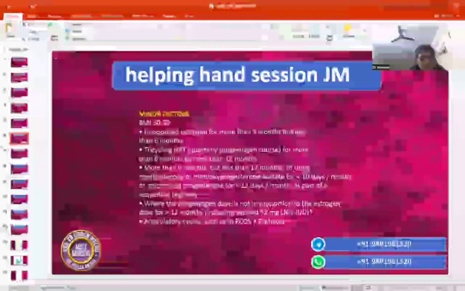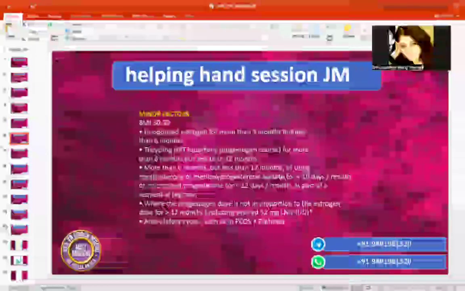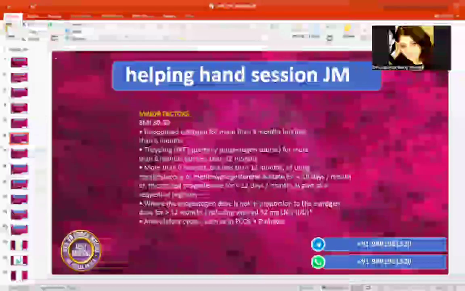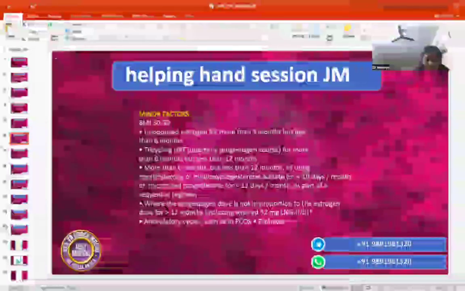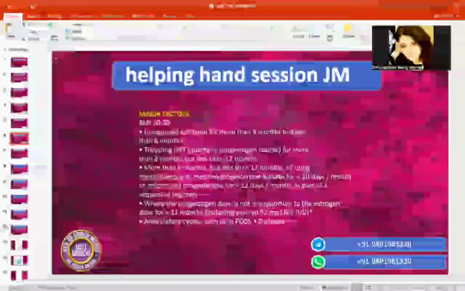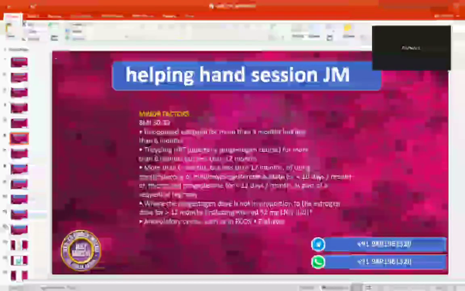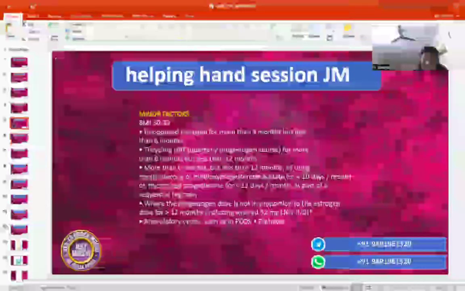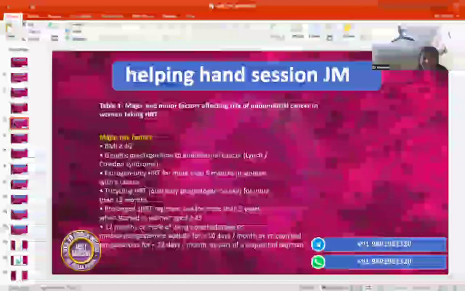Okay. Now there are certain minor factors as well. What is the cutoff for BMI here? 30 to 39. What is the cutoff there? More than or equal to 40. And what is the unopposed estrogen here? 3 months. And what is there? More than 6 months. 6 months or more than 6 months? More than 6 months.